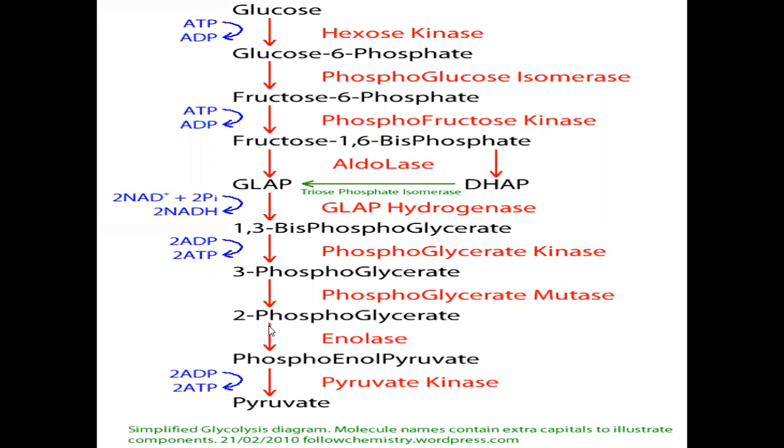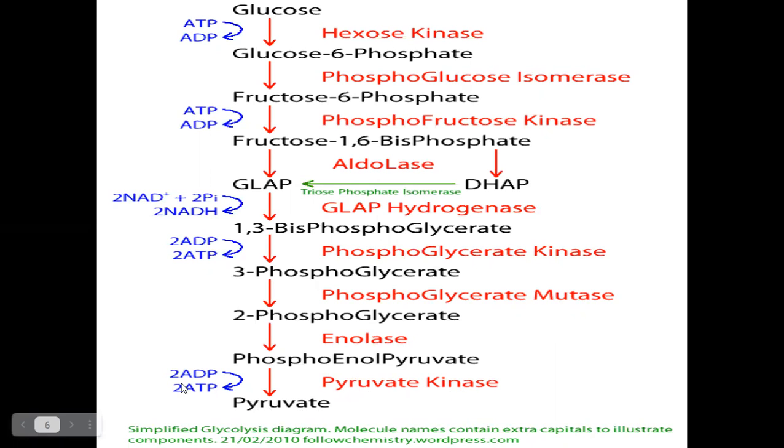The 2 molecules of phosphoenolpyruvate, PEP, convert into 2 molecules of pyruvate in the presence of the pyruvate kinase enzyme.